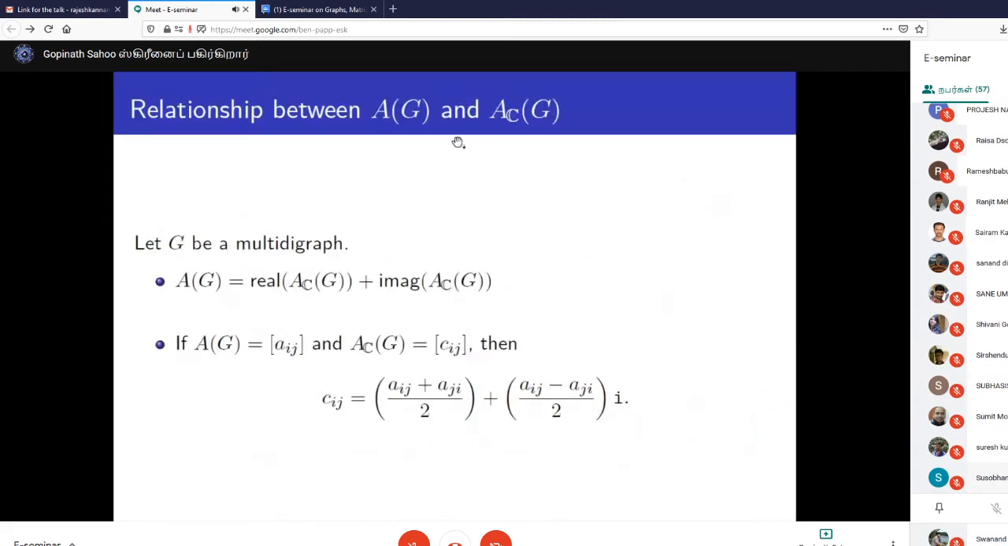So this is the relationship between our old adjacency matrix and the complex adjacency matrix. This is very immediate: if G is a multi-digraph and you know the complex adjacency matrix, then just sum the real part and the imaginary part, and you get back your adjacency matrix. And the other way around, if you know the adjacency matrix, just take the ij entry as (Ij plus Ji) divided by 2 plus (Ij minus Ji) divided by 2 times i. So you get its ijth entry.